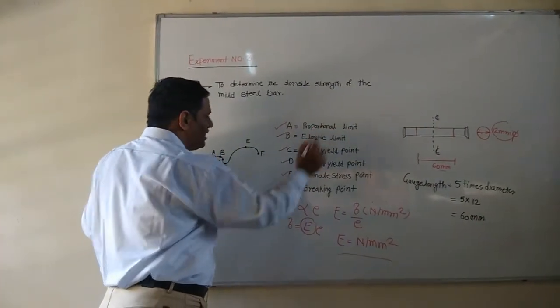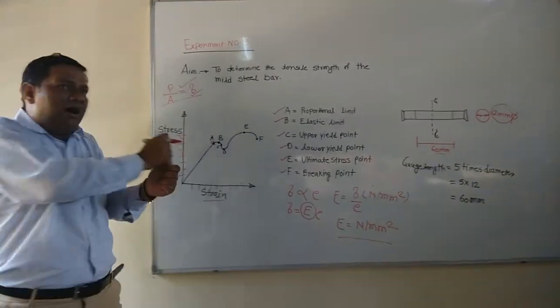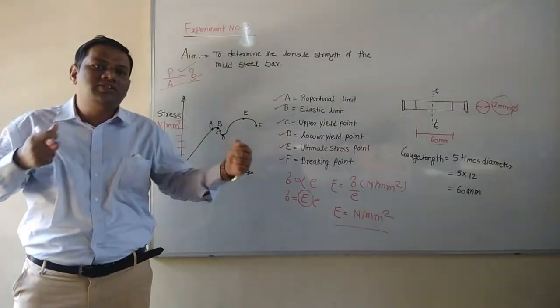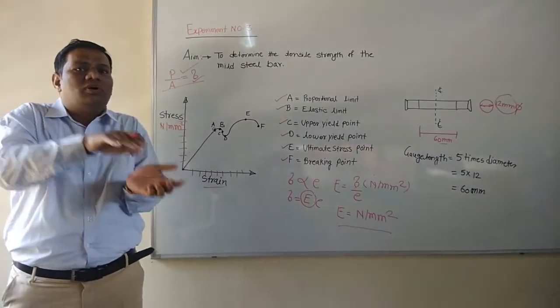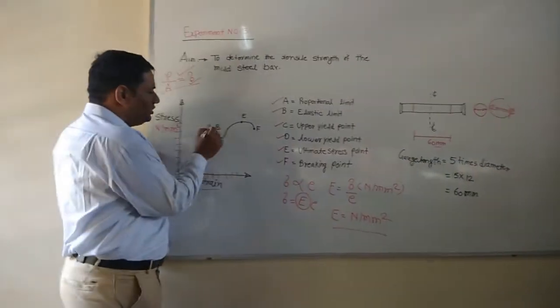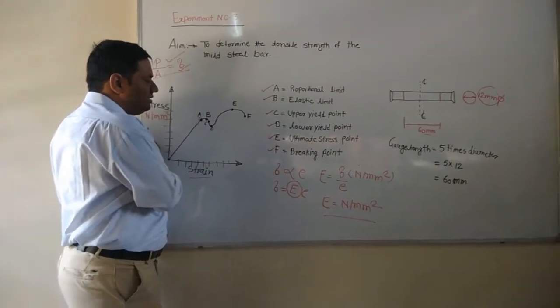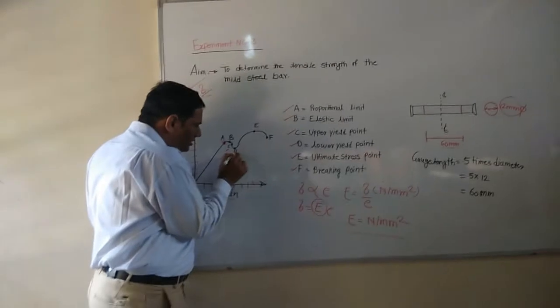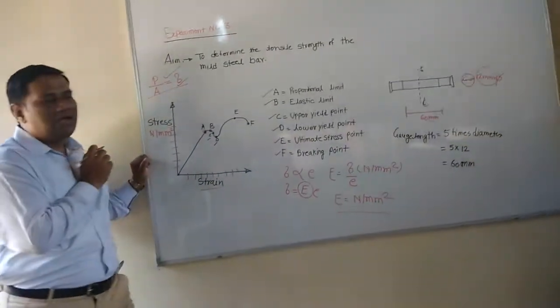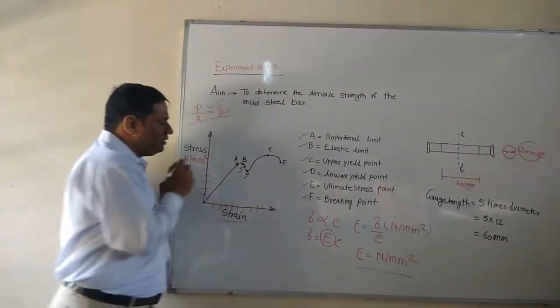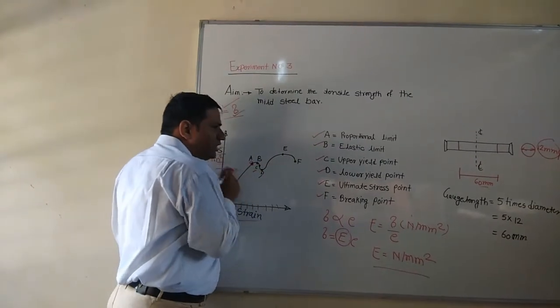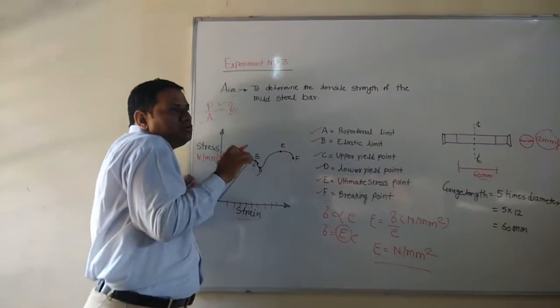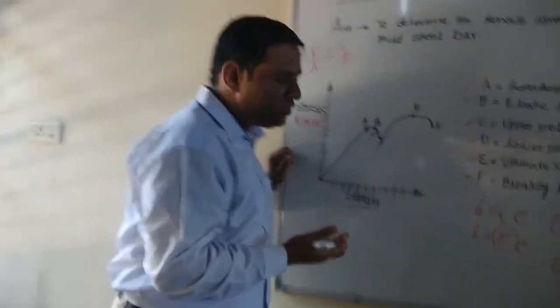Okay, now this is the elastic limit. After that, if we keep increasing the force, the material goes beyond the elastic behavior. So this point we consider as the elastic limit. Now we have two points here, upper yielding point and lower yielding point. In this region the material is converted into the plastic state.